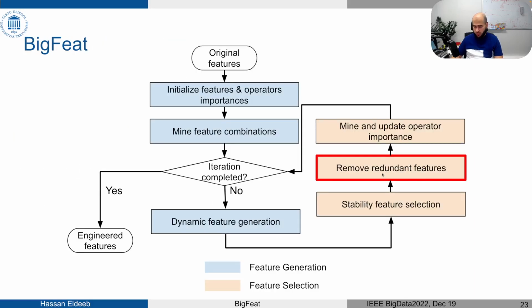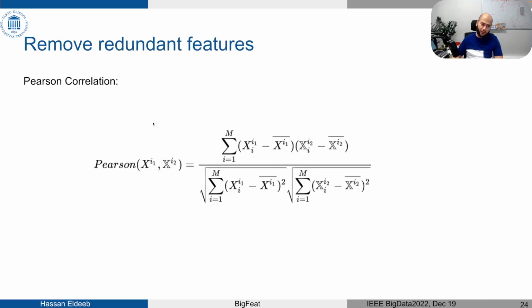Within those most important n features, if we found that some features are highly correlated, having linear correlation between them, we use Pearson correlation for this. We remove the least important one and we add one more feature based on the rank from the previous step.